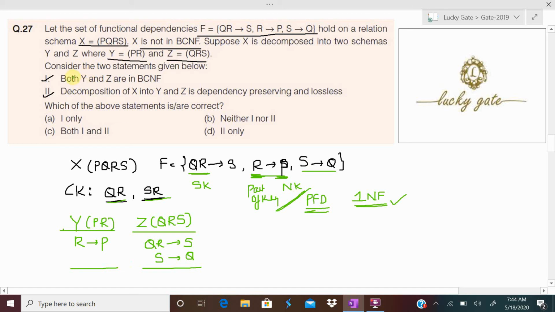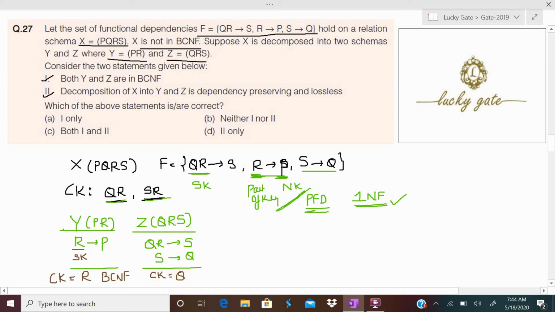Now understand what is the normal form of Y and Z clearly. Now what is the key for Y? Key for Y is R, because R closure is RP and R is now super key. So Y is in Boyce-Codd normal form, we call BCNF. And what is the key for Z?